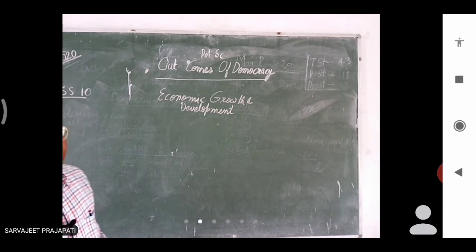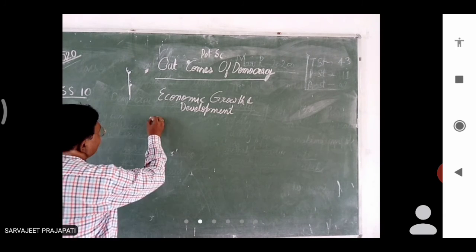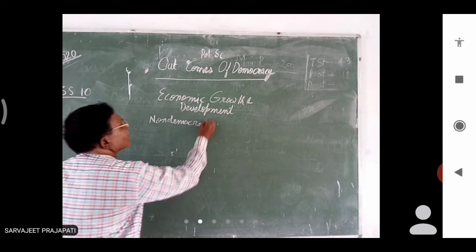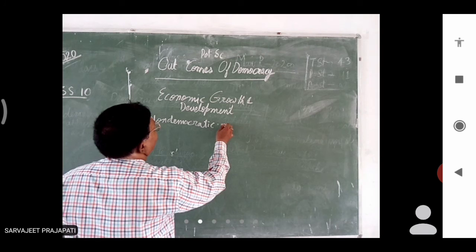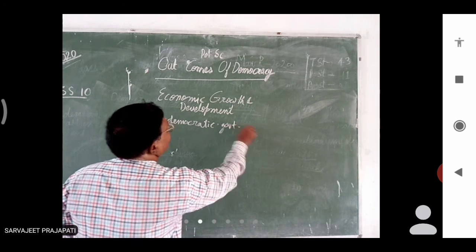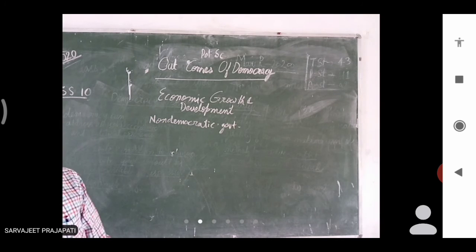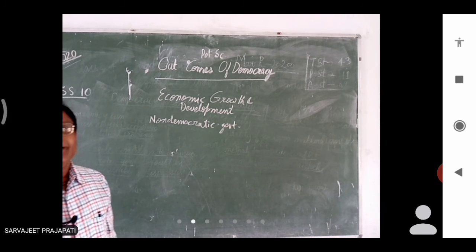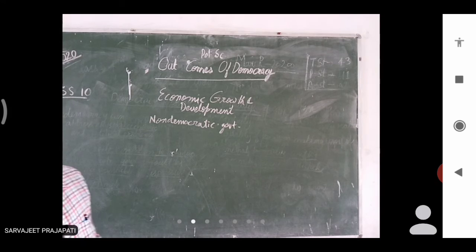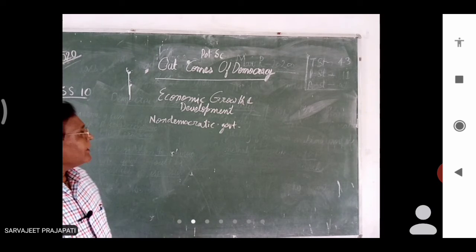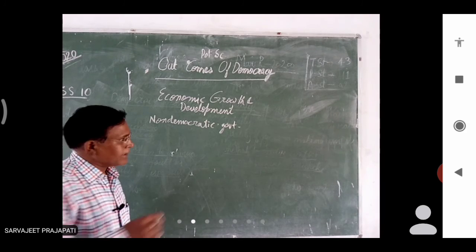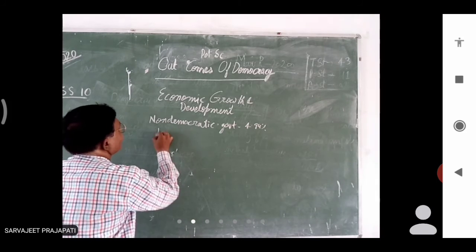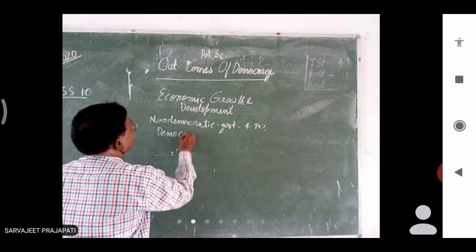It has been recorded that in non-democratic government, because of strict rules and regulations, people fear the ruler. That's why they used to do every work well in time, because they know that they will get punishment if they do not complete their work. That's why economic growth is more, approximately more than 4.94%. And if we consider democratic government economic growth, that is very less.